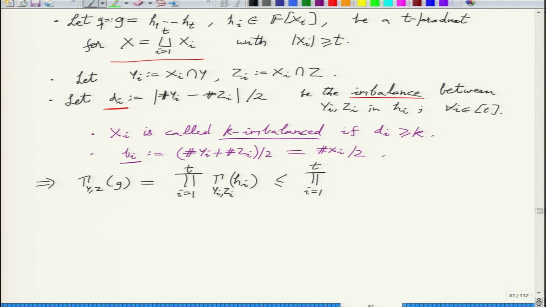That is 2 raised to min of these, which is in terms of bi, di, bi minus di.